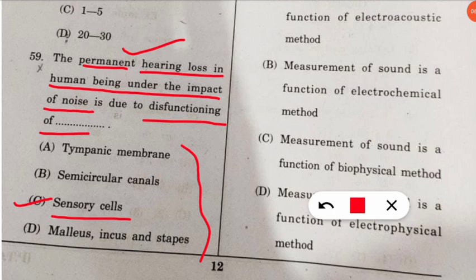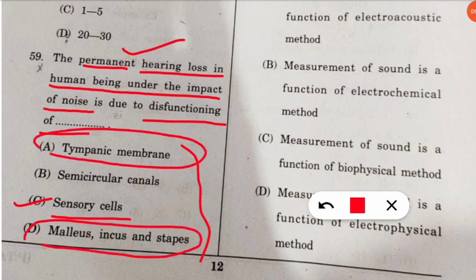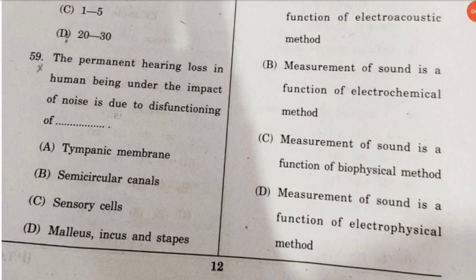But if the tympanic membrane is damaged, or the malleus, incus and stapes, these three bones are damaged, they can be recovered, they can be cured. But when the cells are damaged, it will lead to the permanent hearing loss. So option C will be the correct option. Let's move to the next question.